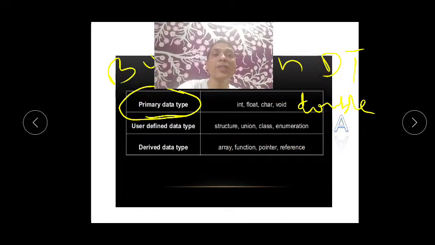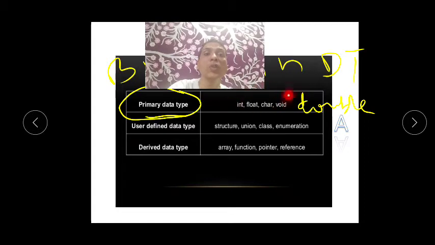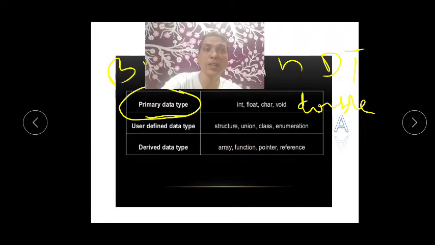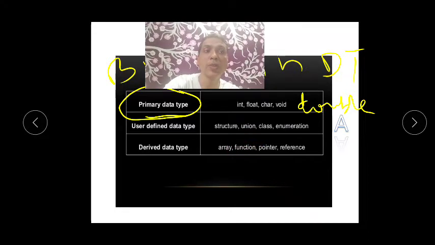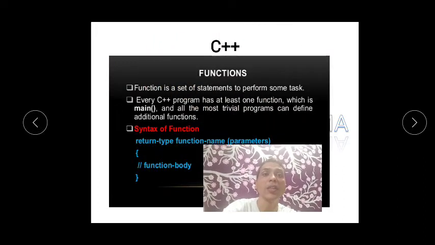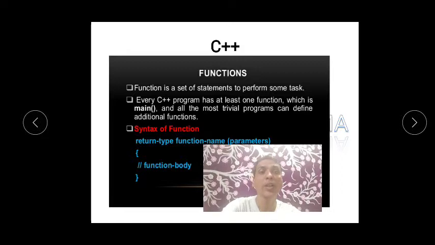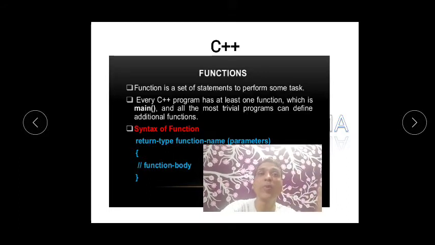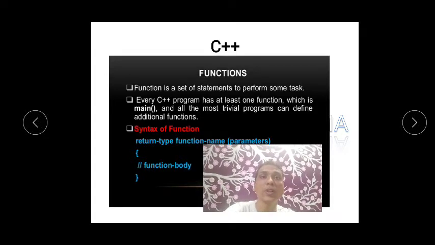So right now you just remember that we are going to use very important data types, primary data types and functions. That we'll see when we go with some more slides. Okay, now I think we are coming to functions. Now functions are very important. Like just now we are having Christmas or New Year or Diwali, or some birthdays are there. So we also prepare, that is a function for us. So in functions, we do some specific tasks.